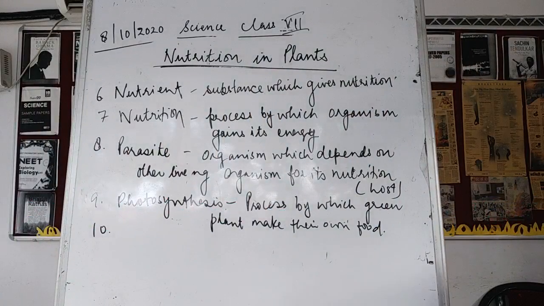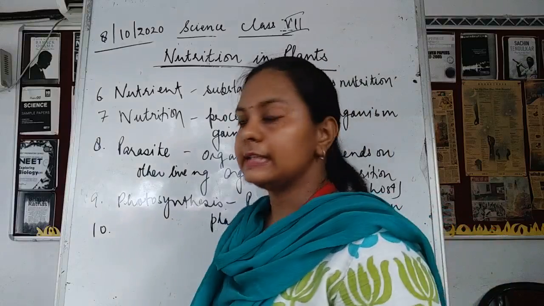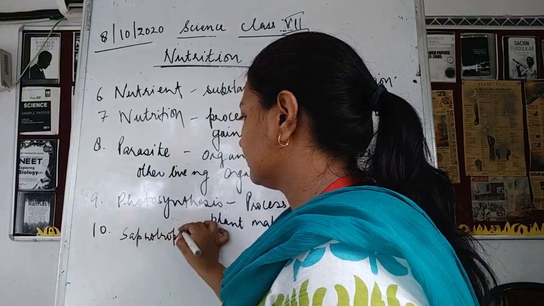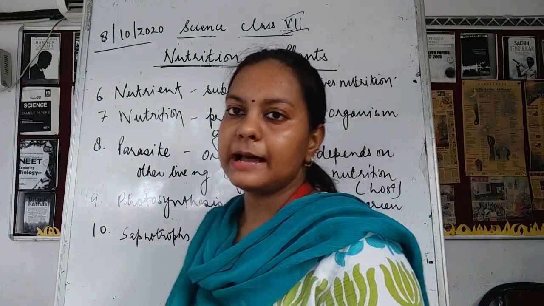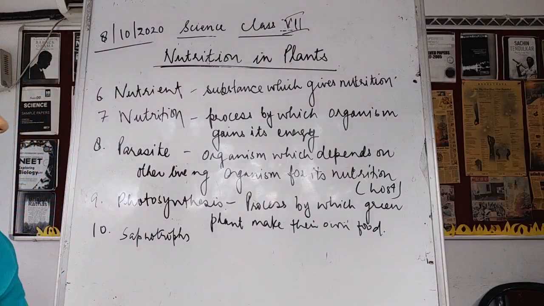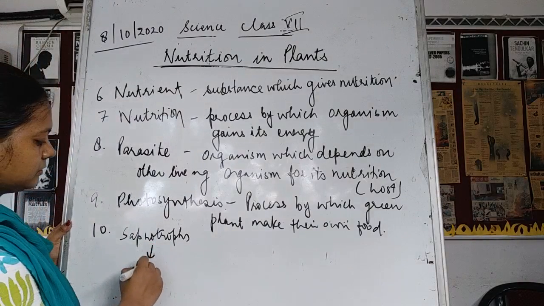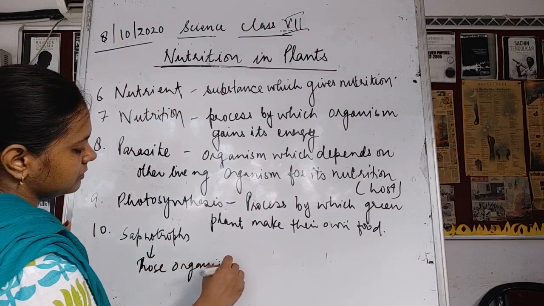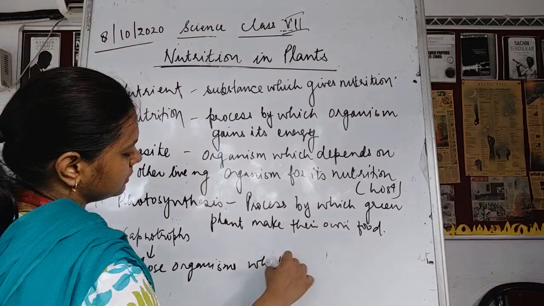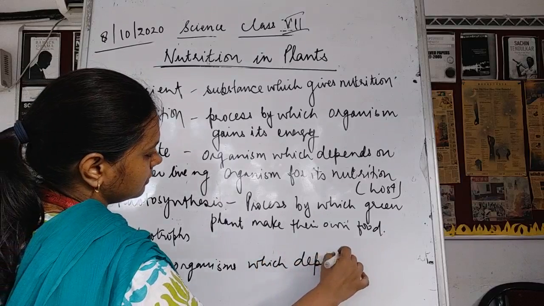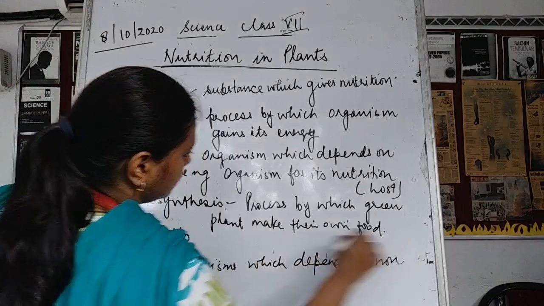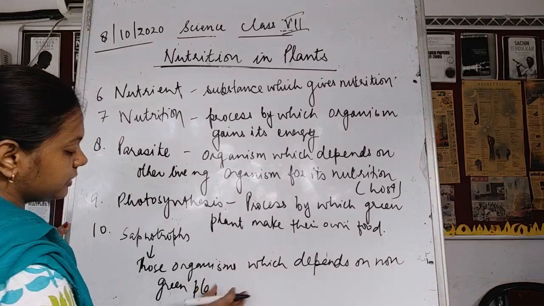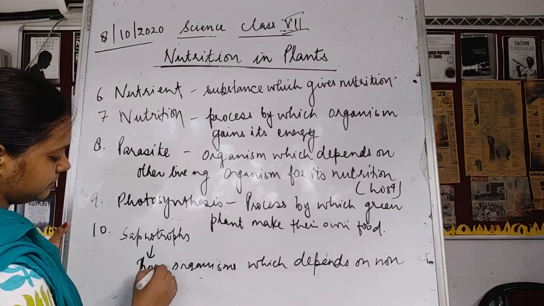Now the next word is saprotrophs. What do you mean by saprotrophs? Saprotrophs are those organisms which depend upon dead and decaying matter.